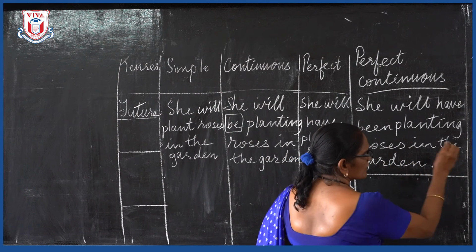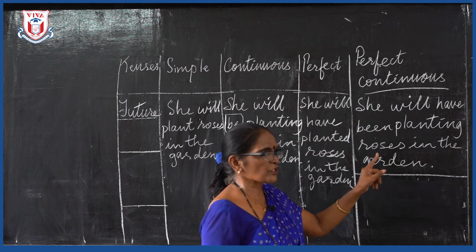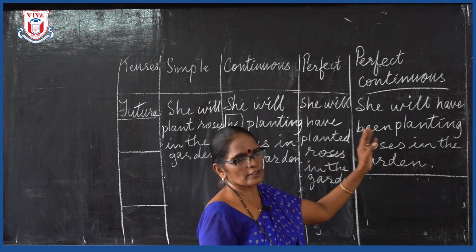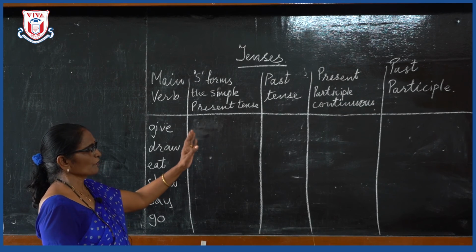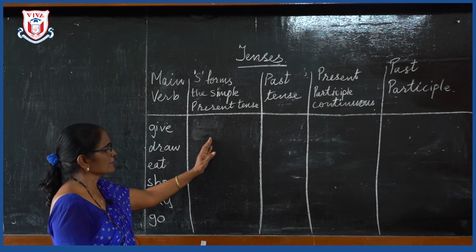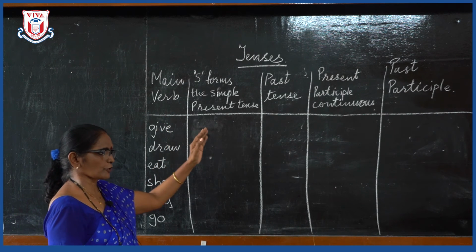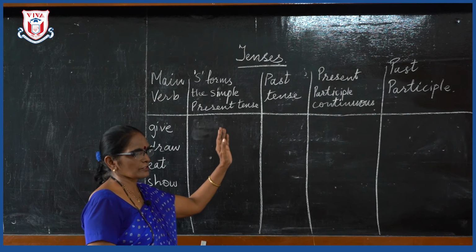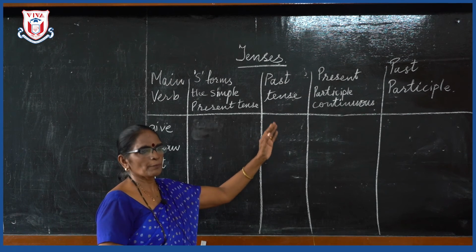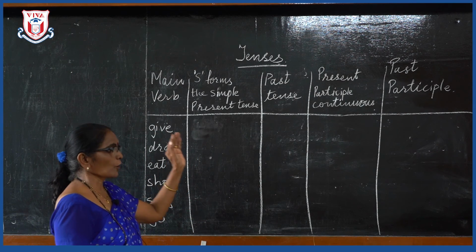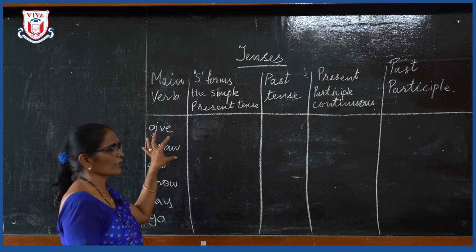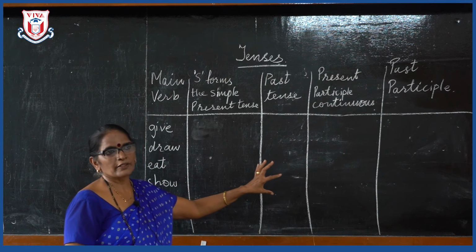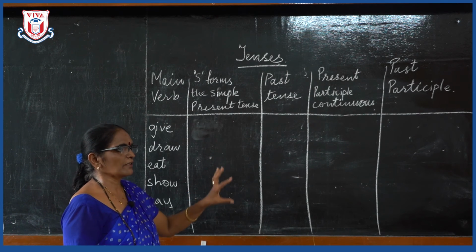Now I will tell you how these three forms of words have to be changed when you are writing it in the present tense, past tense and future tenses. We have just seen how we change one sentence to the other sentences. That is, from the present tense we changed it to the past tense. From the past tense we changed it to the future. And from the present we changed it to the present perfect and past to the past perfect. Okay. Now we will see how the verbs have to be changed. Once you are aware of how to change the verbs for your tenses, it will be very, very easy. Your sentence changing will be very easy.